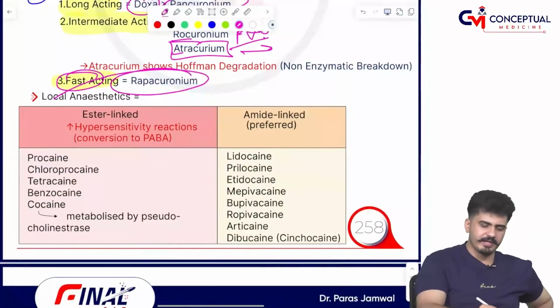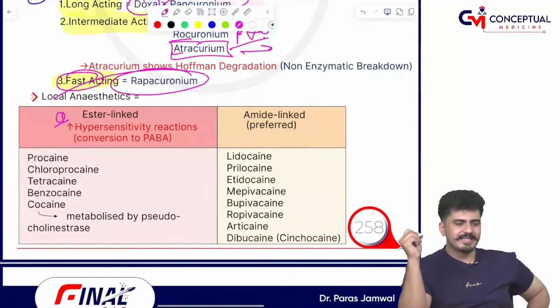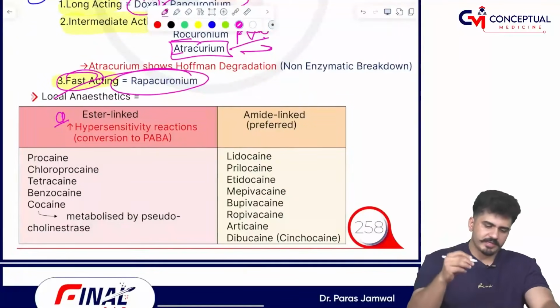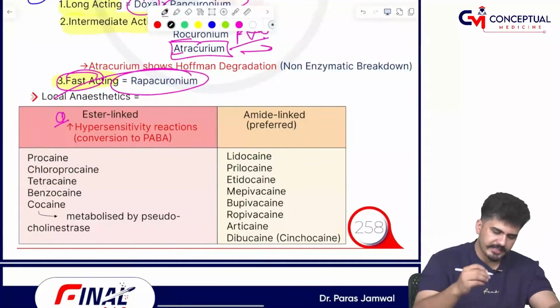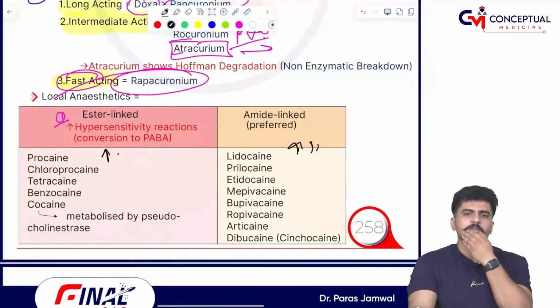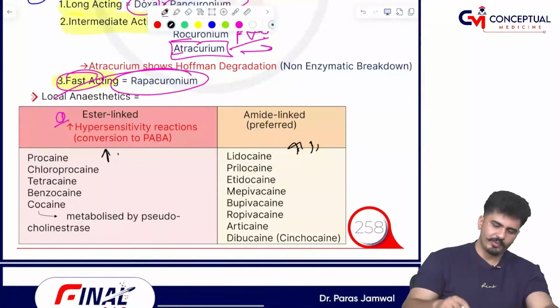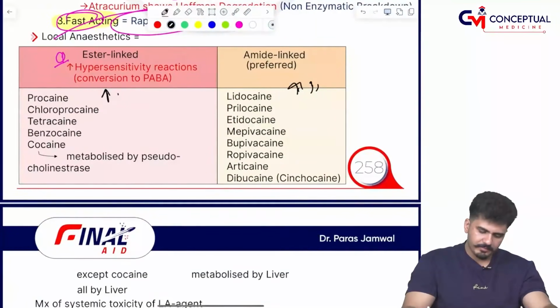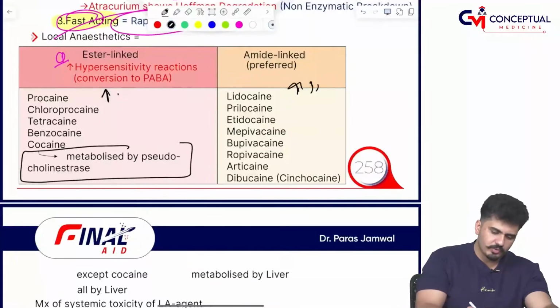Local anesthetic, we are dividing it into amides and esters. If we talk about amide and esters, you will see amides के अंदर there is 1 eye, and ester के अंदर 1 eye, amide के अंदर you are seeing 2 eyes. Now these all are metabolized by liver except cocaine. The cocaine is metabolized by pseudocholinesterase.